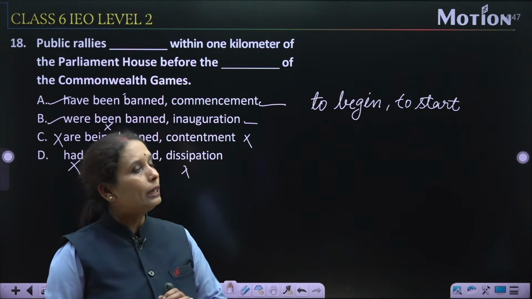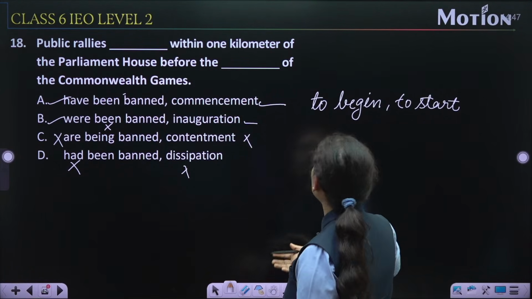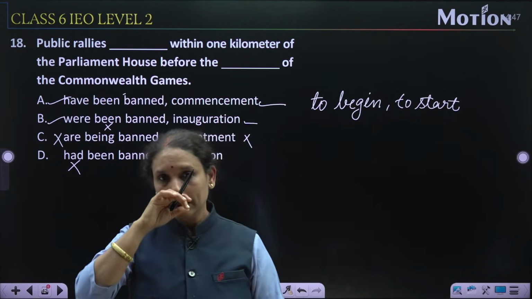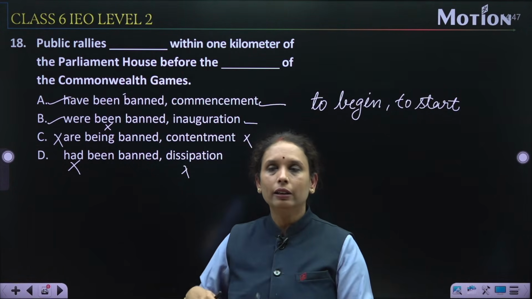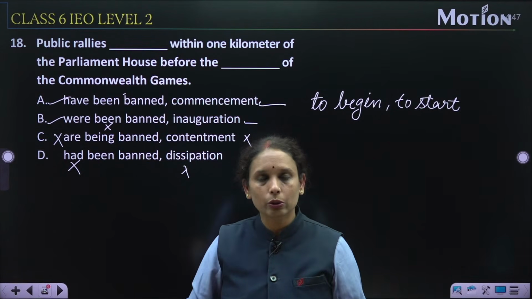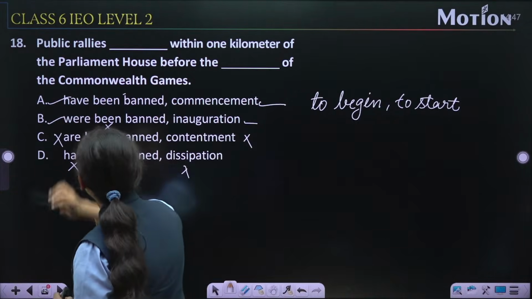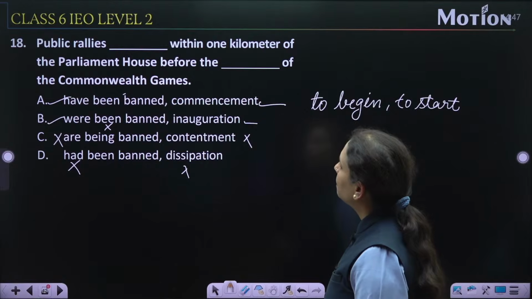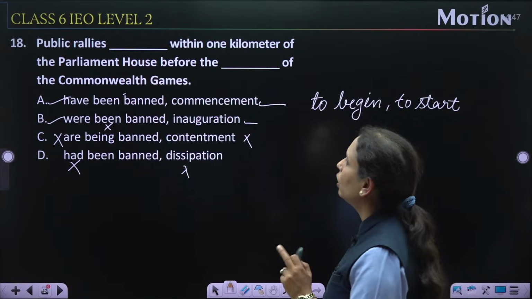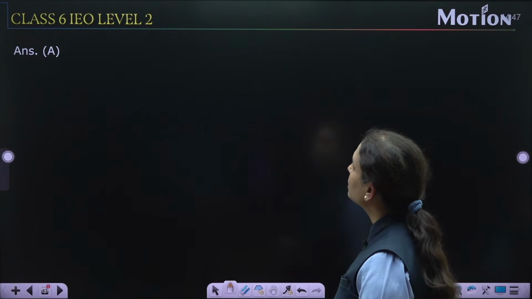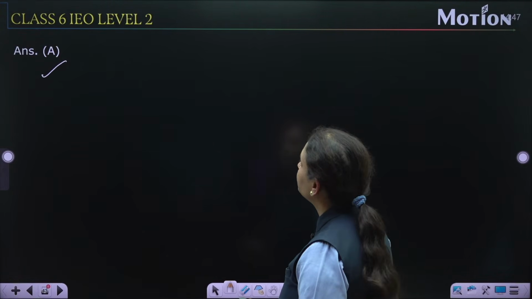But the difference between commencement and inauguration is that commencement is used for to begin like games, sports, etc. And inauguration is used for like ceremonies. लाइक किसी भी चीज का इनोग्रेशन करना है, शॉप का इनोग्रेशन करना है, उसके लिए हम इनोग्रेशन यूज करते हैं. तो ऑप्शन नंबर ए इज द करेक्ट वन. Let's check it. Public rallies have been banned within 1 kilometer of the Parliament House before the commencement of the Commonwealth Games. Let's check it. Option number A, correct.